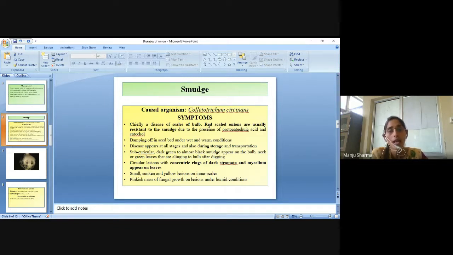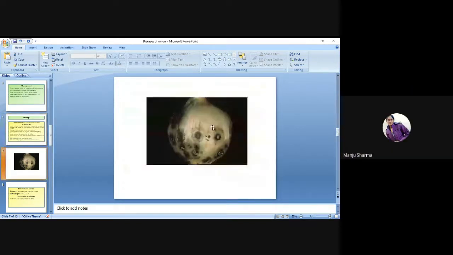Small, sunken and yellow lesions on inner scales, with a pinkish mass of fungal growth on lesions under humid conditions. These are the symptoms of the onion smudge disease.